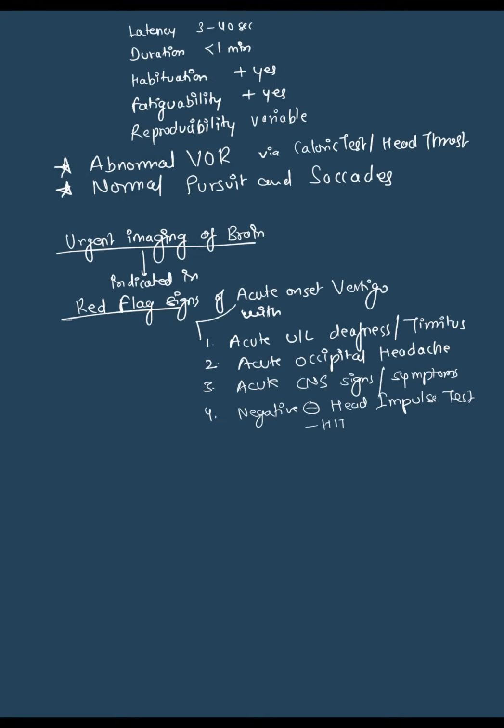Now the latency. What is the latency of this nystagmus? For this peripheral nystagmus, there will be a latency of 3 to 40 seconds. It will appear after the head movement. Duration: it will last less than 1 minute, and there will be habituation and fatigability. So these peripheral nystagmus are fatigable. The amplitude will decrease, and there is habituation because the reproducibility is variable. If it gets habituated, it will not be reproduced again at that moment.